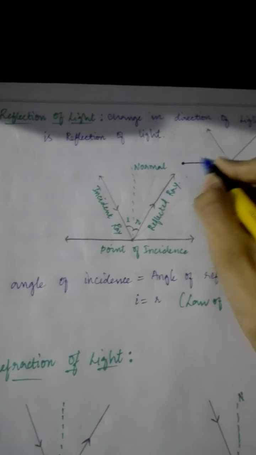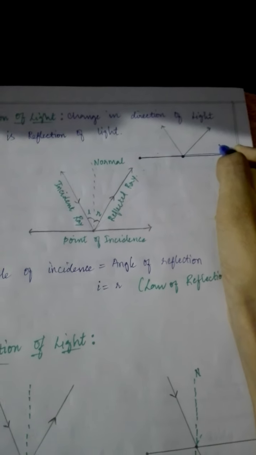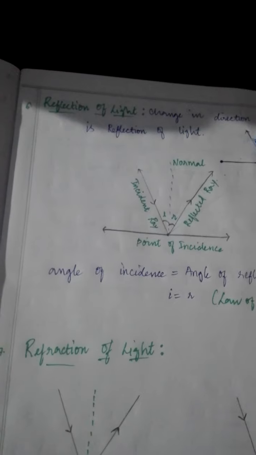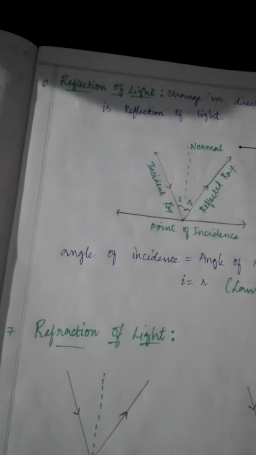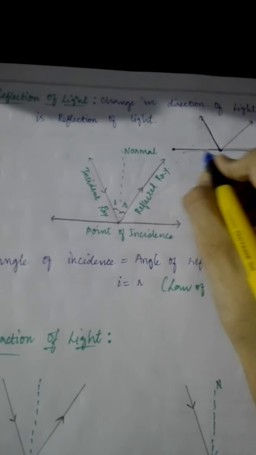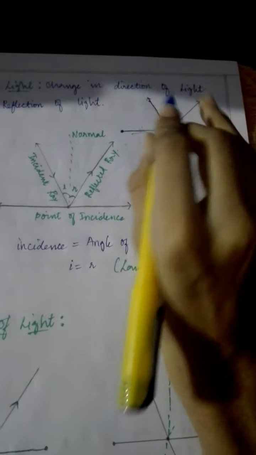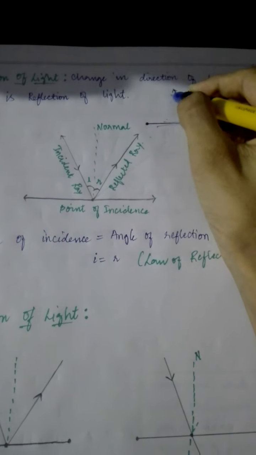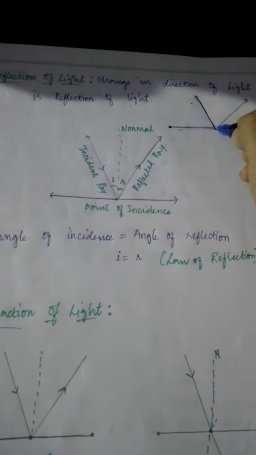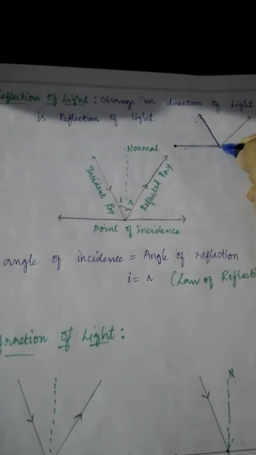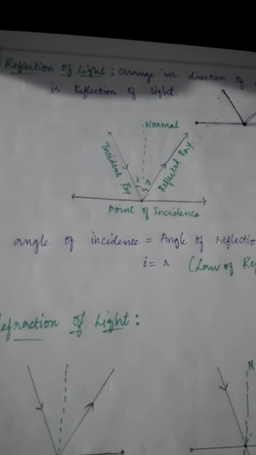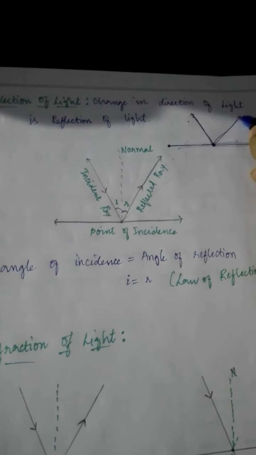Suppose you think this line is the sun. The ray is coming from the sun's surface and striking the object, and the object is changing its direction.